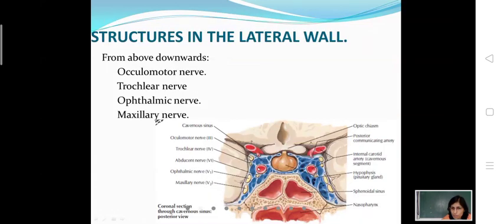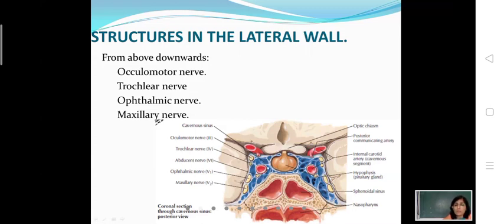Internal carotid artery and abducens nerve. What is the relation of the abducens nerve to the internal carotid artery? It is inferolateral to the internal carotid artery. While passing through the cavernous sinus, the abducens nerve is inferolateral to the internal carotid artery.